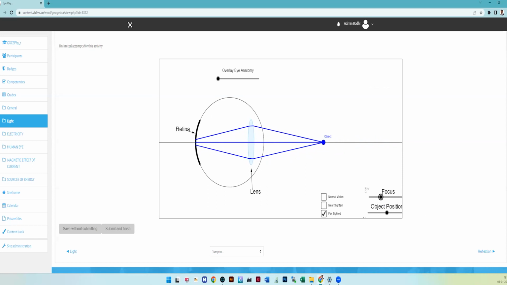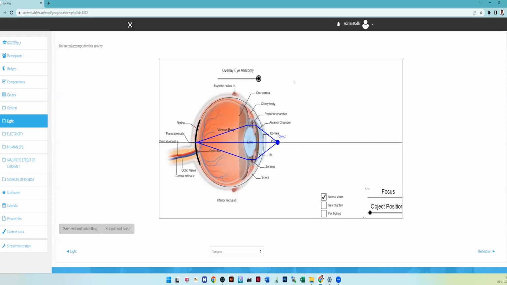Also the child wants to know what is normal vision. When they are taking normal vision, at what distance do they keep the object so that it rightly falls on the retina? Also, they want to understand the overlay of the eye. Then they will see in the lens how the eye is visible here. This way, we are giving some kind of explanation to the student. In an interactive way, they will understand the concept.